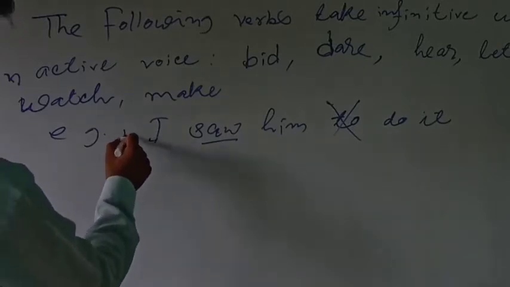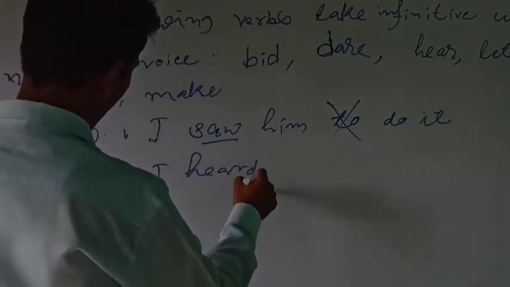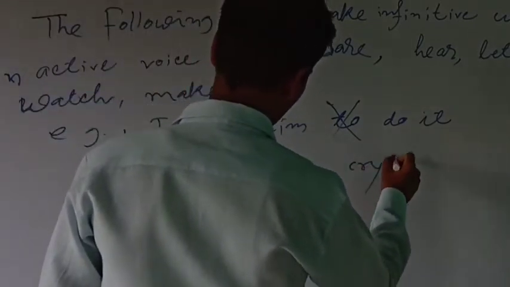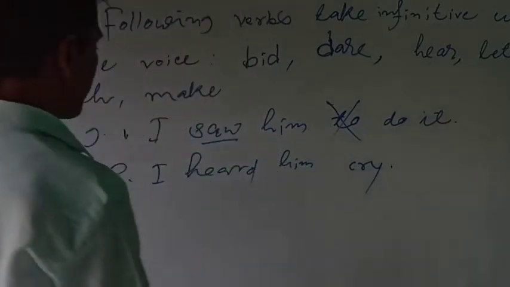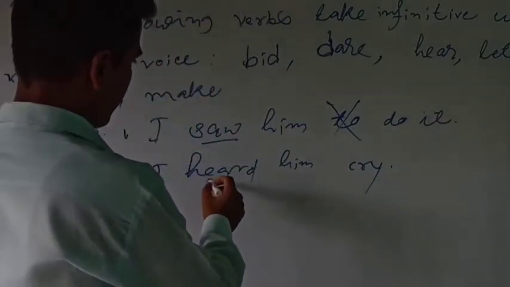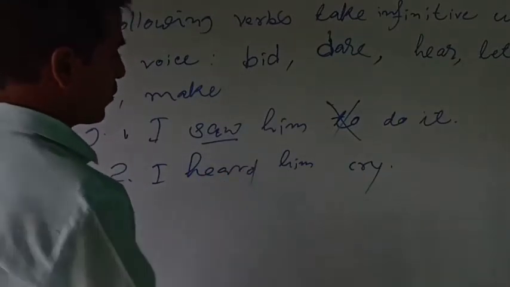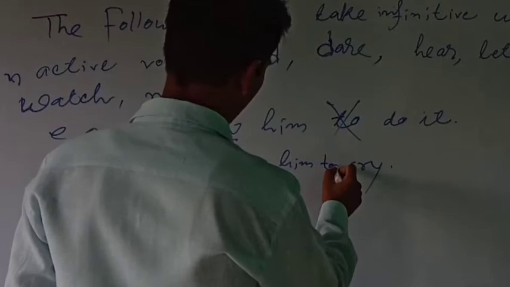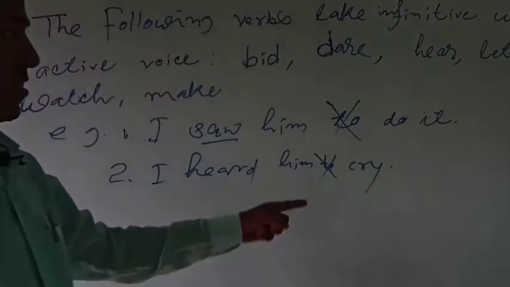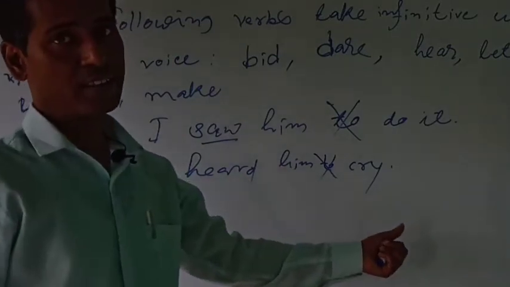So we can take one more example. I heard him cry. Now see, heard here is a verb, and right after heard, when you put an infinitive, we don't write to. I heard him to cry, this to is not necessary here. We write without a to. I heard him cry.